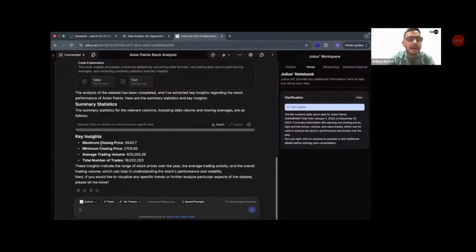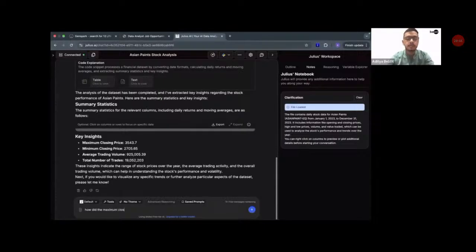So key insights: maximum closing price is 3543, minimum closing price is this much, average trading volume is this much, total number of trades is this much. These insights indicate the range of stock prices over the entire year, the average trading activity, etc. Now, if you want to know anything about it, let's say I want to know how the